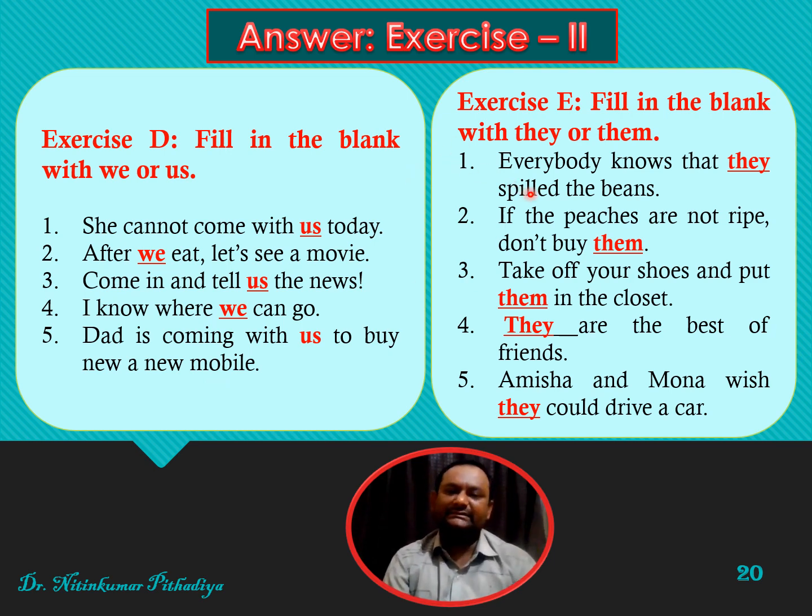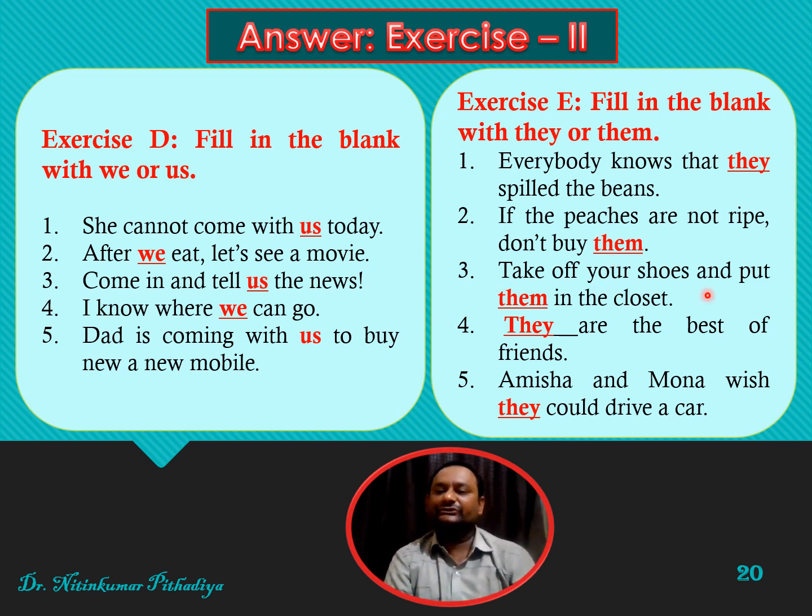And in the last exercise, E, we are to use either they or them. So here it is the subject place, so we are using they: they spilled the beans. The second is, if the peaches are not ripe, don't buy them. Friends, here them is used for the noun peaches. They are plural, so we are using them in the object place.